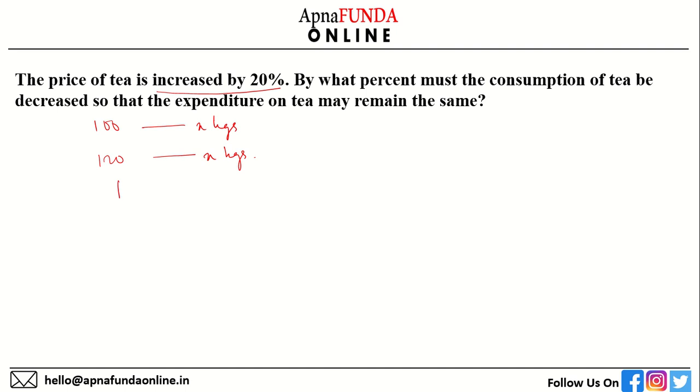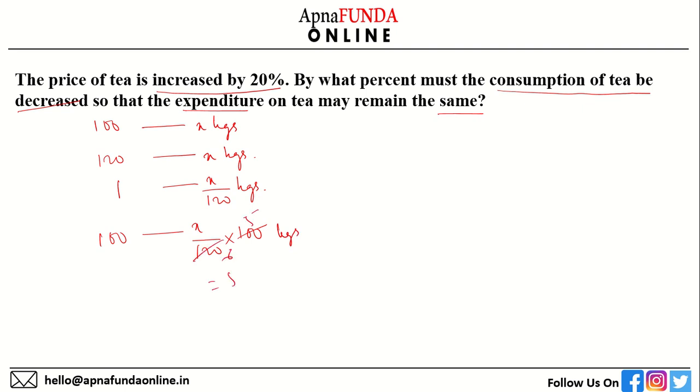So in 1 rupee, you will buy x by 120 kgs. So we need to decrease the consumption of tea because we need to keep the expenditure same. So we will multiply this expression by 100.